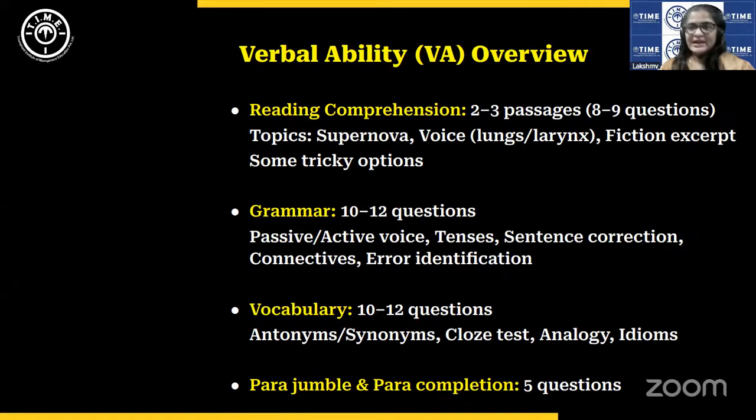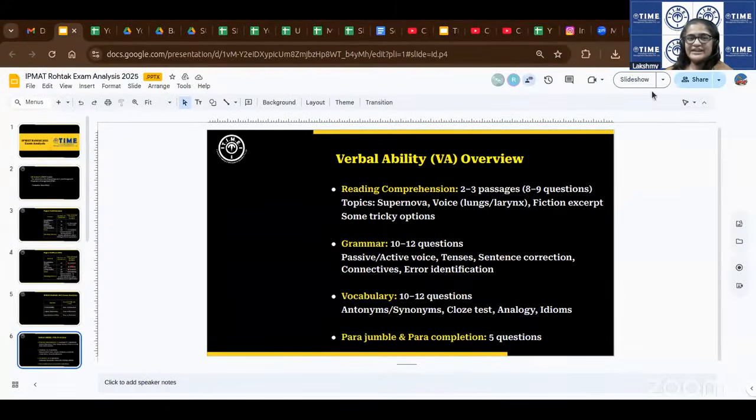Coming to the verbal ability section, I will take a few minutes and then hand over to Sachin sir for the logical reasoning section. Like Abhishek sir just mentioned, the paper was not really unpredictable. There were no major surprises in any of the sections except for the absence of a sectional time limit. That was the only surprise element, since it was explicitly understood that there would be sectional time limits. But it came as a relief that students could spend whatever time they wanted.